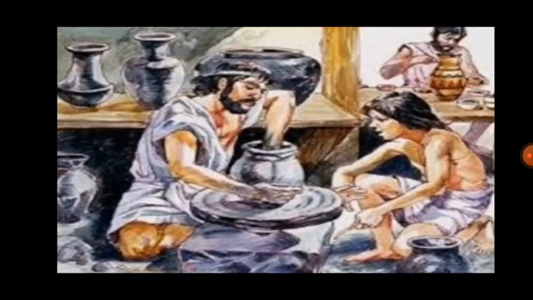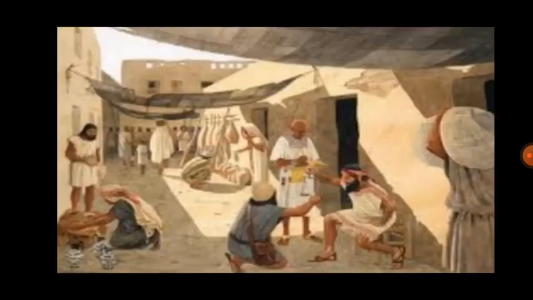We can say that this became the industrial area of that village, where skilled craftsmen had their settlements and centers of production. Skilled craftsmen are people who do different kinds of work like pottery, carpentry. So they all started living over there.